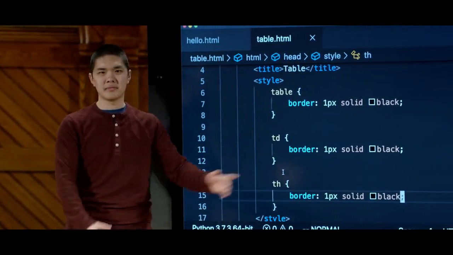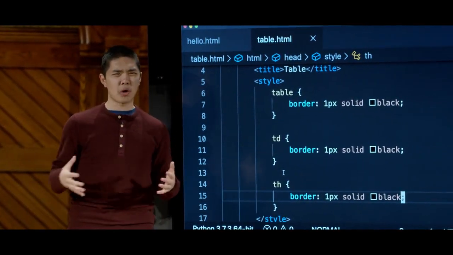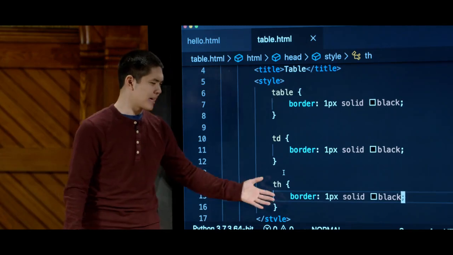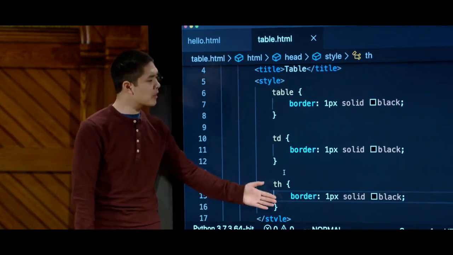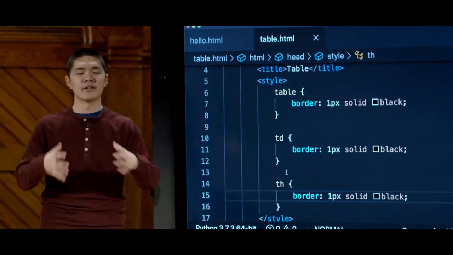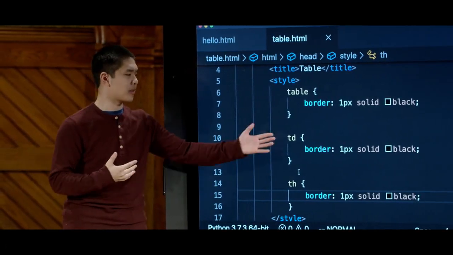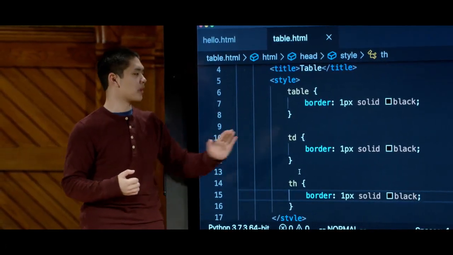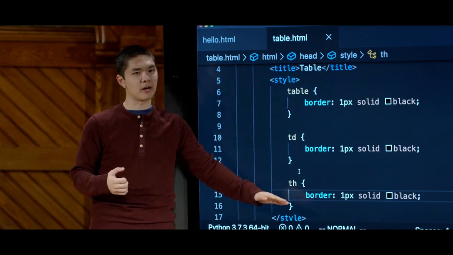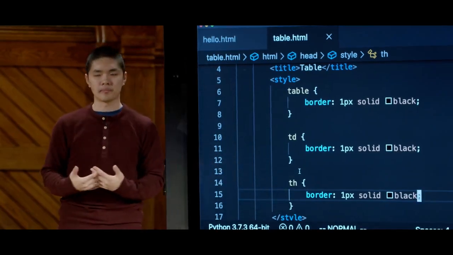Table data cells in the body of my page, I really want to be styled in a very similar way to table header cells. And so it would be nice if I could somehow consolidate these two different CSS selectors, these ways of me saying style table data, style table headers. I'd like to combine them into one. And you can, in fact, do this in CSS. There are a number of different CSS selectors, ways of choosing elements.